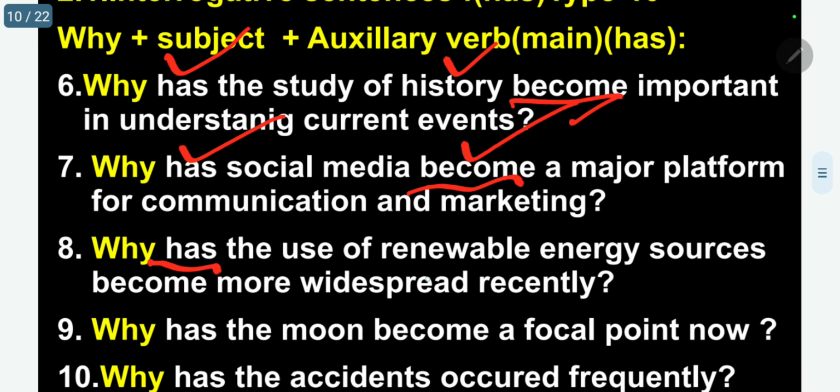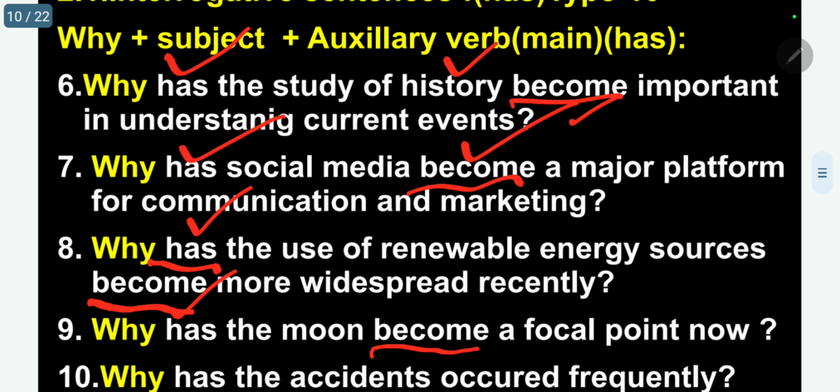Why has the use of renewable energy sources become more widespread recently? Become main verb, has auxiliary verb. Then, why has the moon become a focal point now?